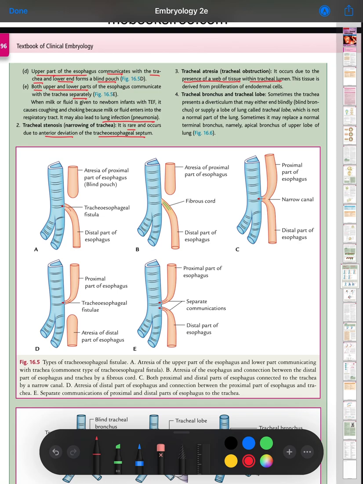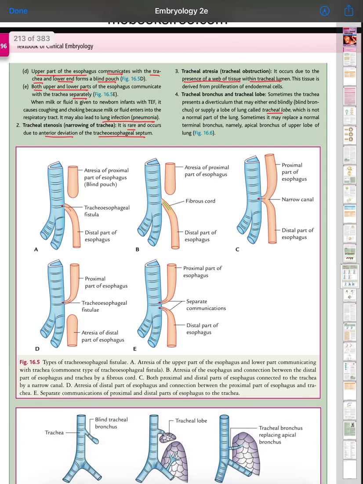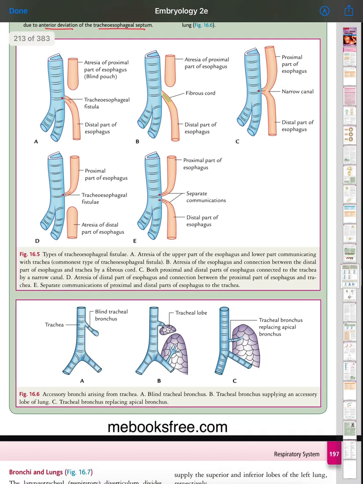Tracheal bronchus and tracheal lobe: sometimes the trachea presents a diverticulum that may either end blindly or supply a lobe called the tracheal lobe, which is not a normal part of the lung. Sometimes it may replace a normal terminal bronchus, namely the apical bronchus of the upper lobe of the lung. So these are the types of tracheoesophageal fistula.